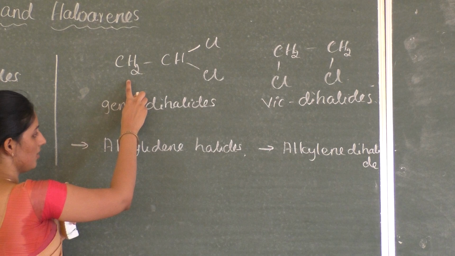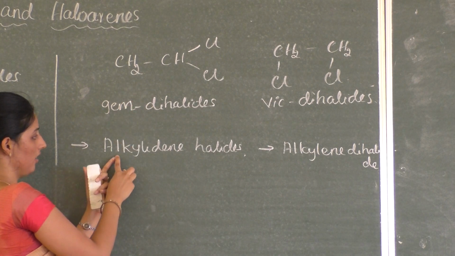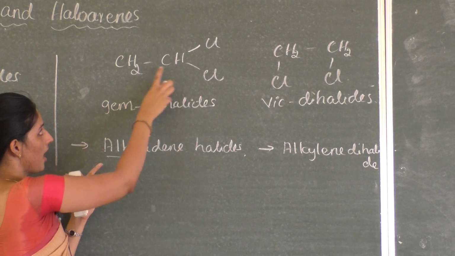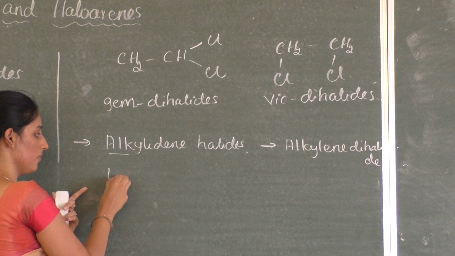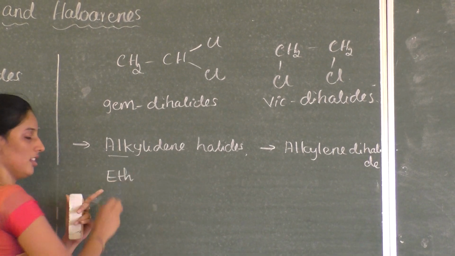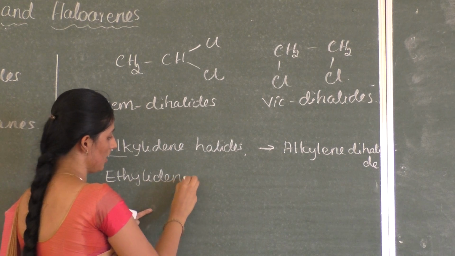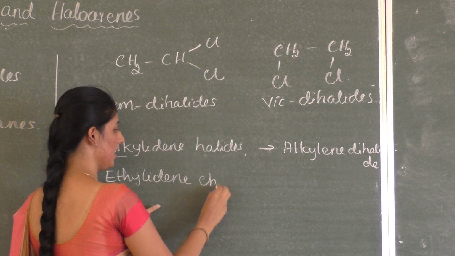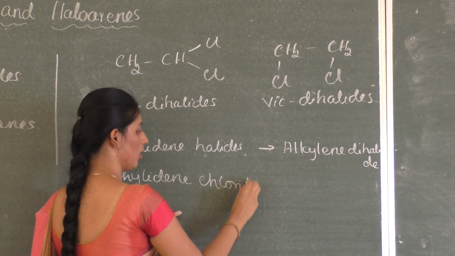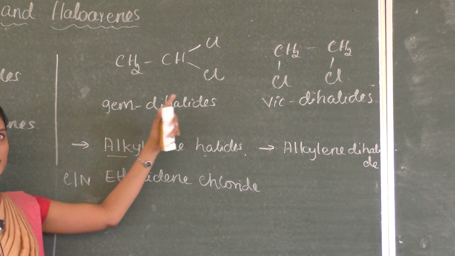See, come to this example. What's the common name of this compound? Alk means number of carbon atoms. How many carbon atoms are there? 2 carbon atoms. 2 means you have to write eth. So it becomes ethylidene halide. Which halogen is there? Chlorine is there. So it is ethylidene chloride, the common name of the geminal dihalide.